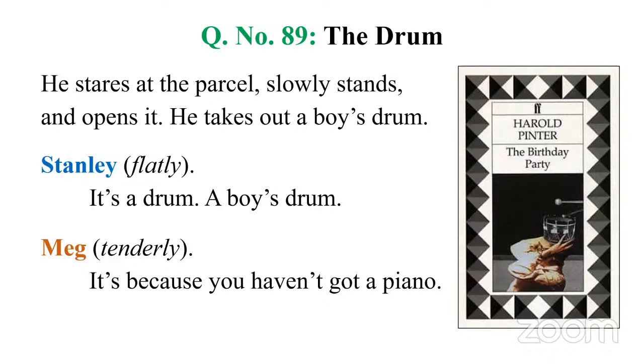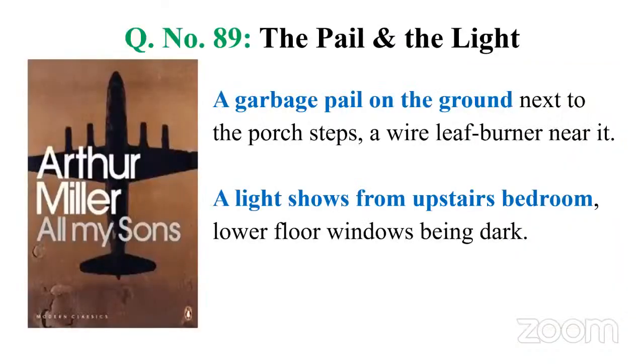So what you can do is read about this play and the other major characters in this work. Because in this work, Stanley, in the next act, is beaten up by two strangers. Who knows, next time they may ask, who are the two strangers who come to this boarding house and beat Stanley up? Okay. Then let's also look at the two other stage directions given in question number 89. A garbage pail on the ground, or a light shows from an upstairs bedroom.